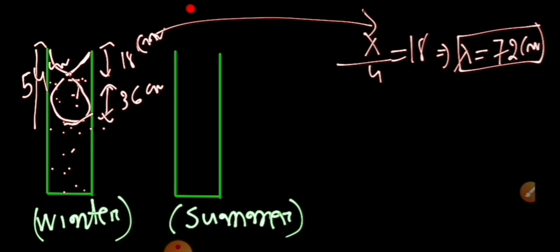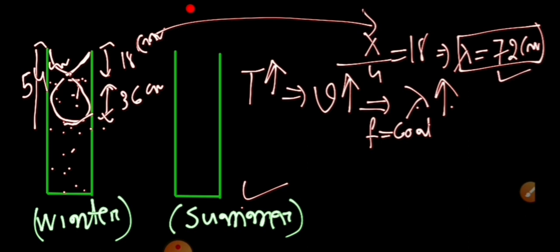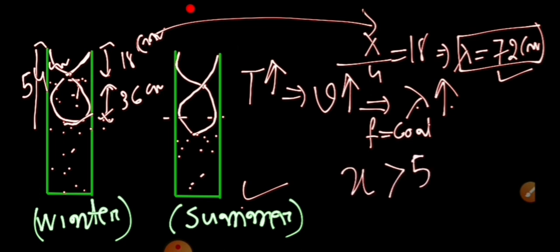But right now the second is being done in the summer season. In summer season, what will happen? Temperature increases. And as temperature increases, the speed of sound will increase. As speed of sound increases, frequency won't change, so lambda will increase because frequency is constant. So lambda will not be 72 centimeter, it will be more than 72. So when we do the experiment in summer and want to get the second resonance, in winter it might be 54, but in summer it must definitely be more than 54 centimeter.